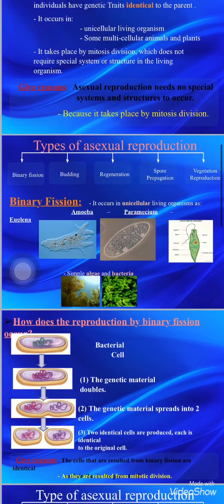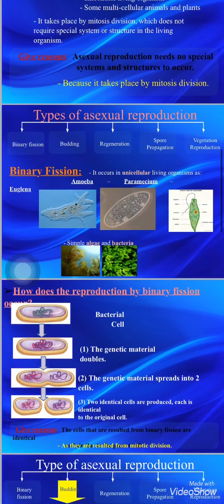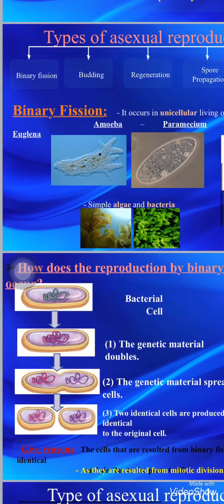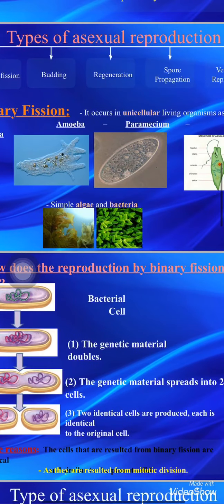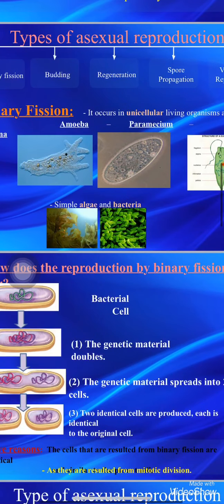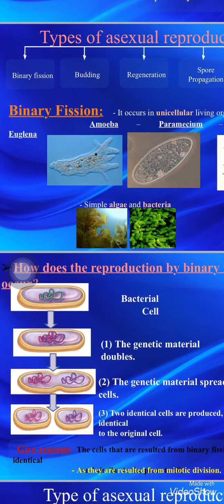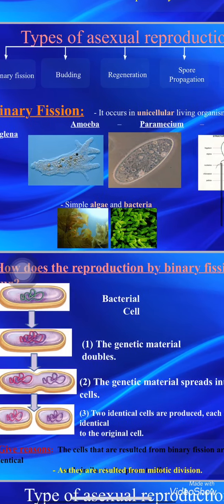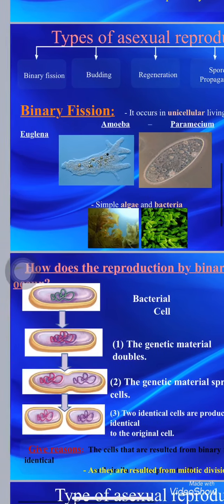How does the reproduction by binary fission occur? First, for example, as you see here in this picture, a bacterial cell. A bacterial cell has a cell wall and genetic material. The genetic material doubles. Then the genetic material spreads into 2 cells. Then 2 identical cells are produced. Each is identical to the original cell. It's very, very simple. The genetic material doubles, then half of the genetic material goes to each cell, then the 2 cells are separated.